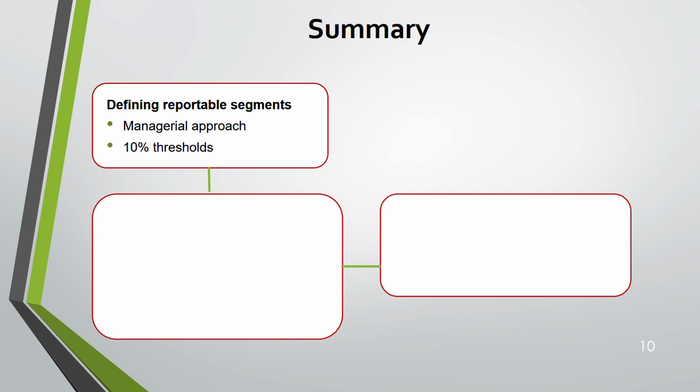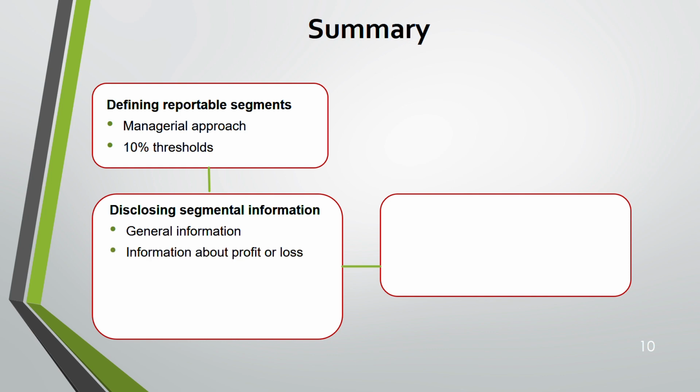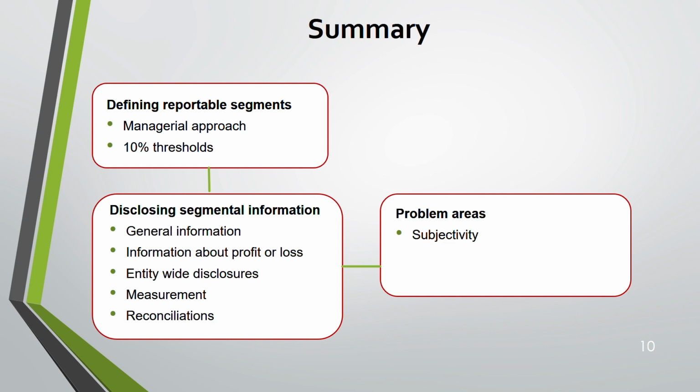Later, you have to check the 75% threshold also, even after reporting all those at 10%. If there is some segment which does not meet the 10% threshold, still you have to report. Why? You have to reach the 75% threshold. All external revenue should be reported up to 75%. Disclosing segmental information: general information, information of profit and loss, entity-wide disclosure, measurement, reconciliation, and problem areas like it is very subjective, common costs are hard to allocate between segments, and inter-segment sales might not be at fair value. So it does not give a true picture.